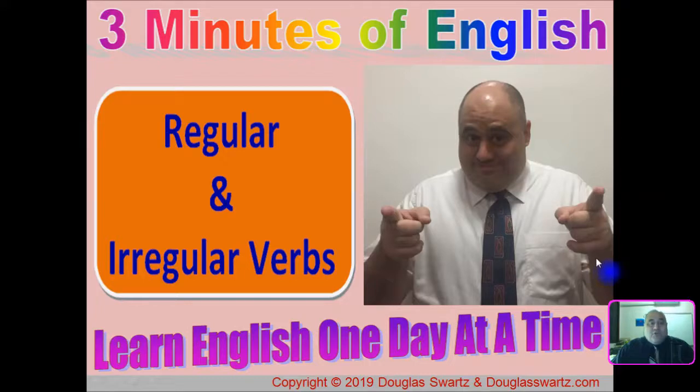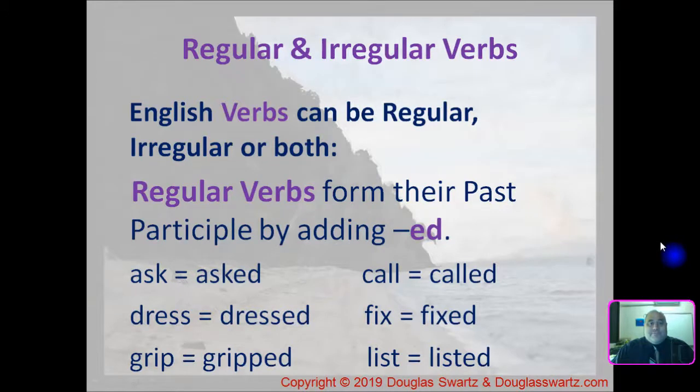The title for this video is Regular and Irregular Verbs with DouglasESL. English verbs can be regular, irregular, or both. Regular verbs form their past participle by adding ed. For example, ask, asked, call, called, dress, dressed, fix, fixed, grip, gripped, list, listed.